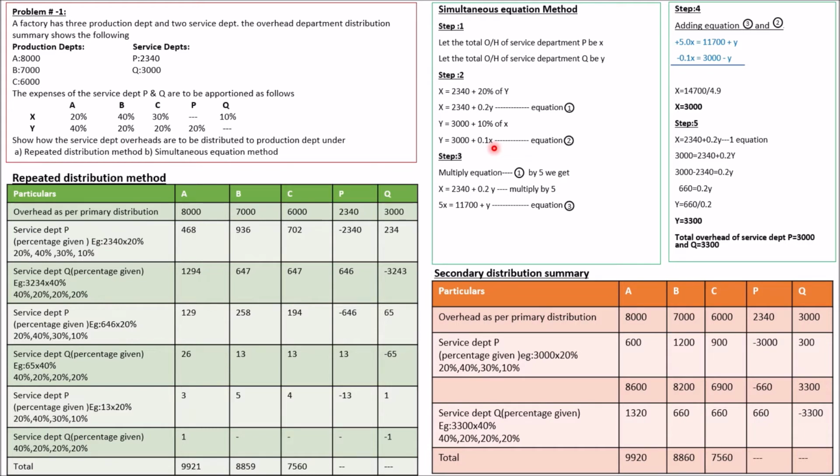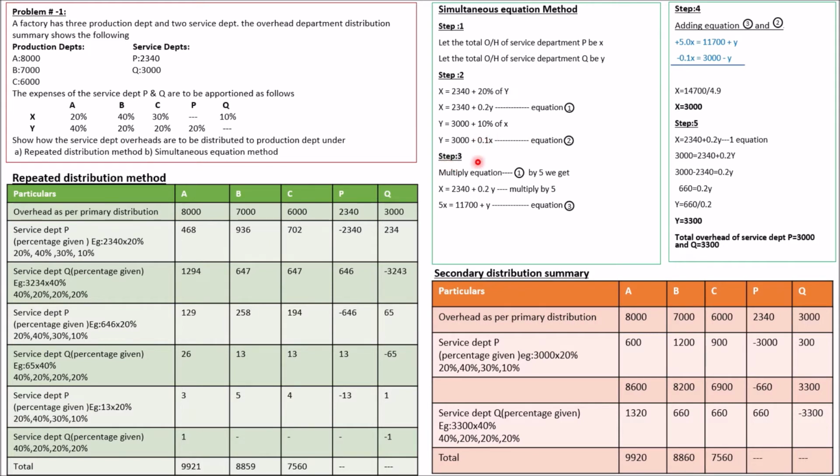Under simultaneous equations, since x and y are variables, we need to cancel any one of the variables, either x or y. Then you will get the value of one variable. With the help of one variable, you can find the value of the other variable. Further, we are going to cancel the y variable.